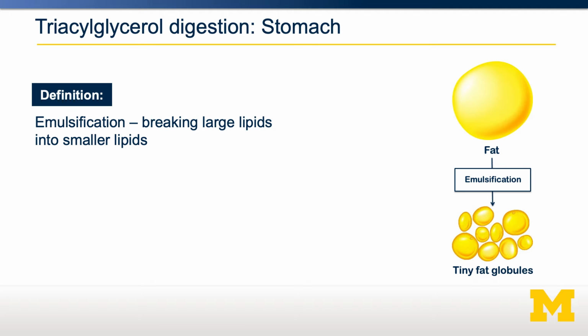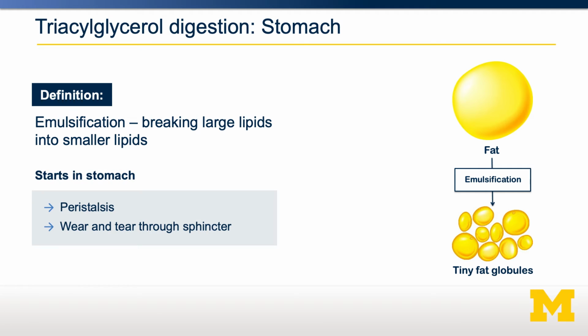The strong muscles of your stomach and the churning of the liquids in the stomach help to break down and coat these lipid particles. Another important step is wear and tear of these fat globules. As they squeeze through the sphincter muscles, especially the pyloric sphincter, the result is breaking down of lipids into smaller globules. The third and most important enzyme in triglyceride digestion is called pancreatic lipase.